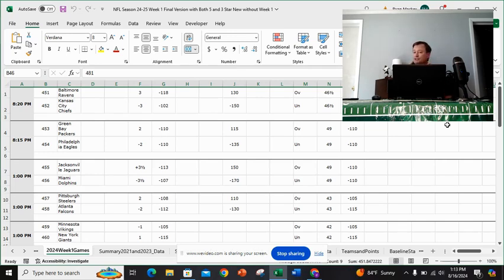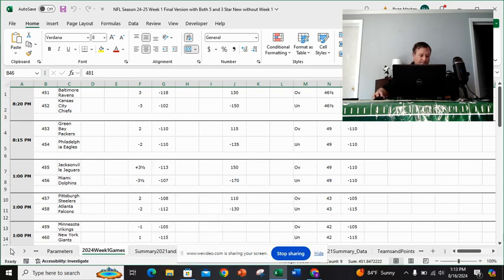I actually was going to exchange data with one guy on the website, but he had already corrupted his own data. He had already manipulated it, and I want everything to be pure because my system picks games based on the same data that Vegas is seeing at the same time. I'll talk about that a little bit more later.